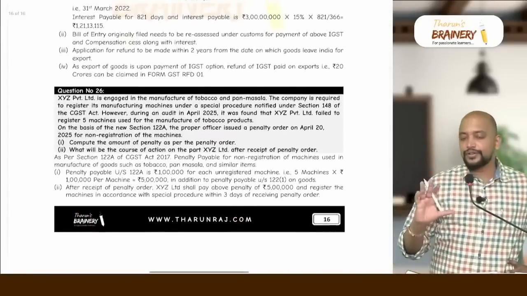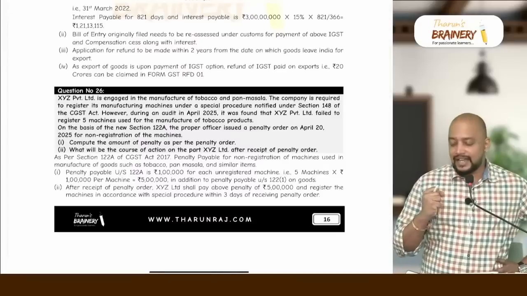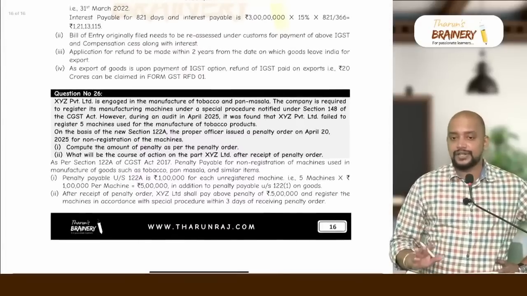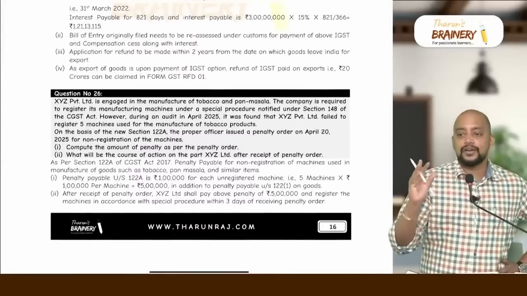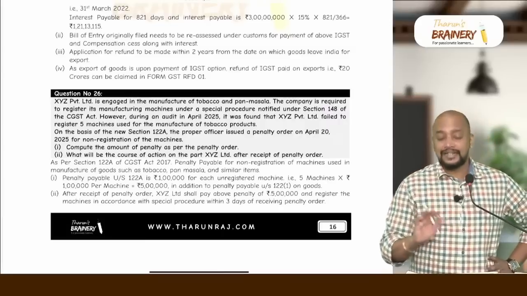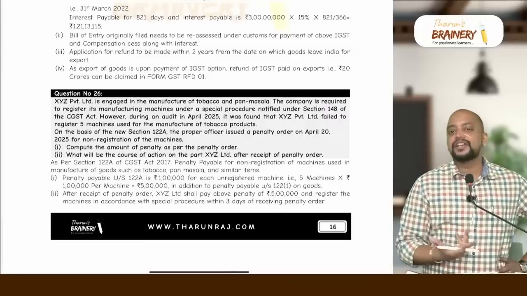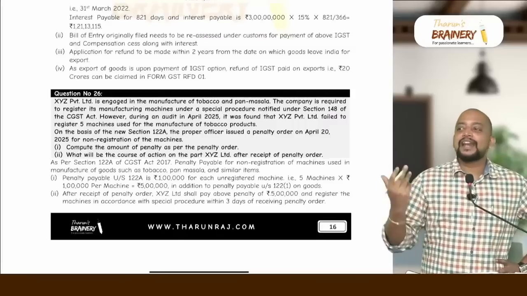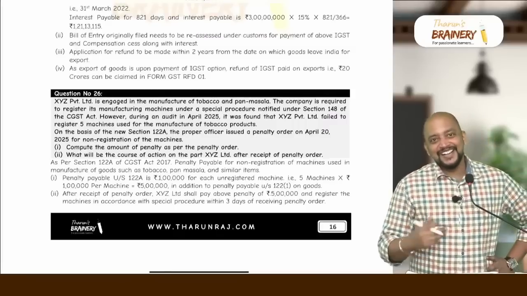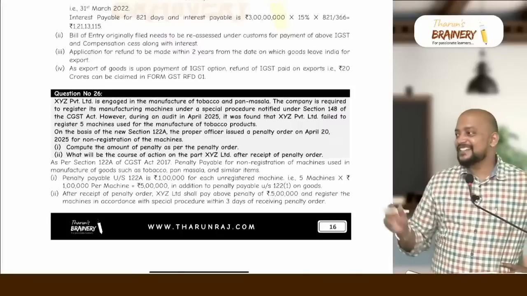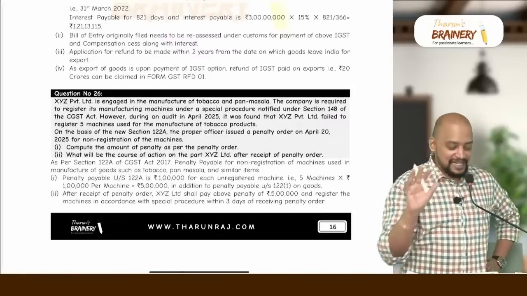If you just follow these 26 questions, there is a high possibility that easily 2 to 3 questions out of these can come in the exam, not necessarily verbatim. If it comes verbatim, I will become pan India faculty, okay. So it will not come like that, but they will modify along these lines, they will be creating, okay.